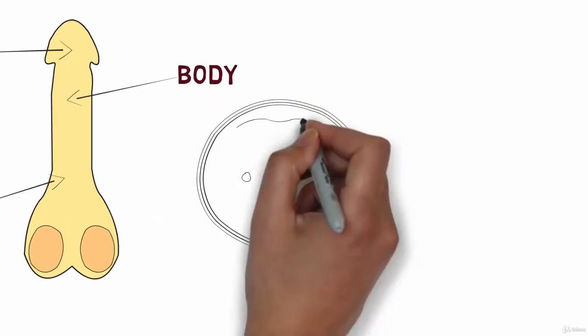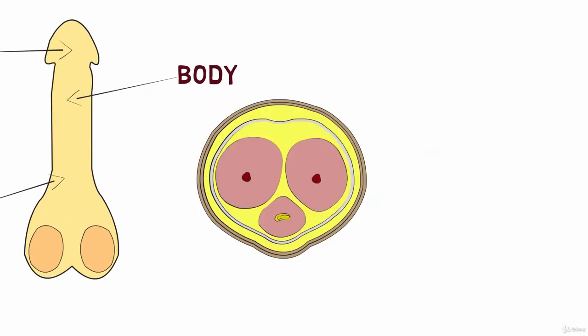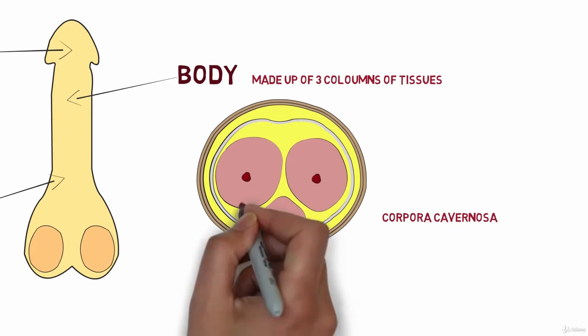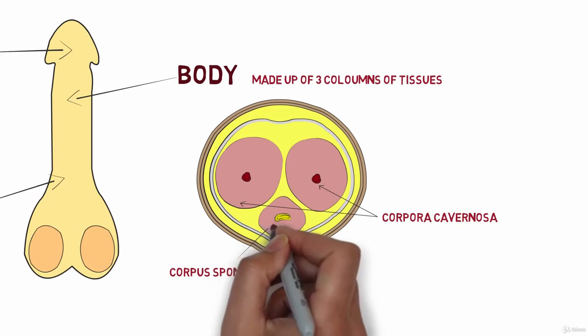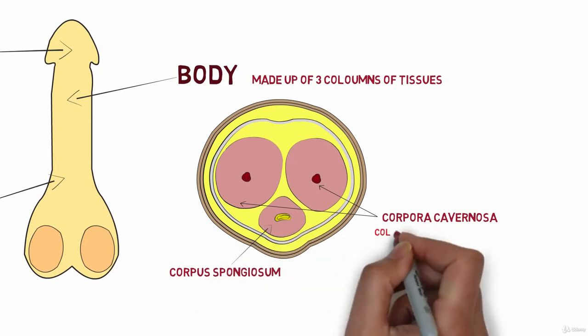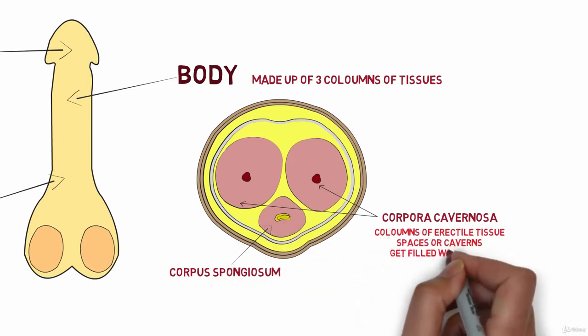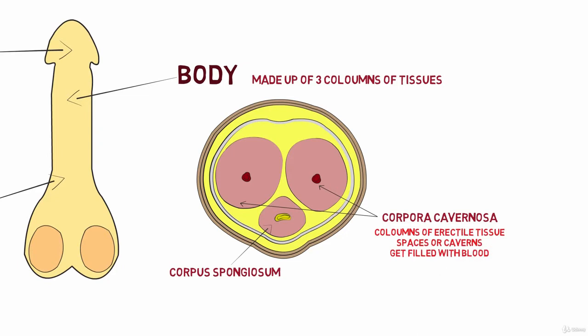To understand the structure of the body of the penis, let's look at a cross-section of the body. It consists of 3 columns of tissues, 2 corpora cavernosa on the dorsal side, and 1 corpus spongiosum on the ventral side. The corpora cavernosa are columns of erectile tissue that have spaces or caverns in between them that get filled with blood and erect the penis. The corpora cavernosa also contain deep arteries in them.